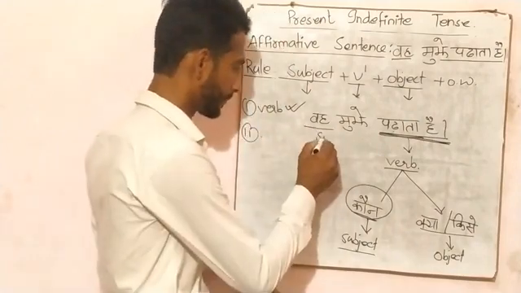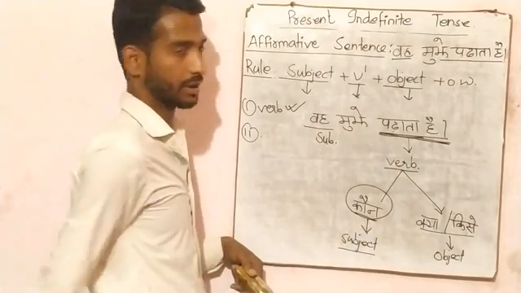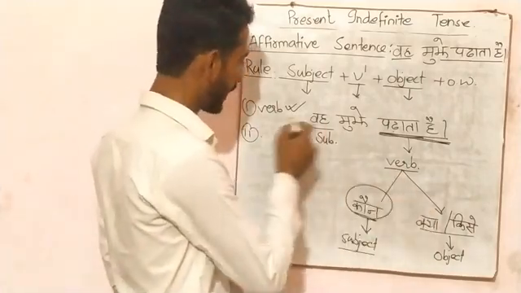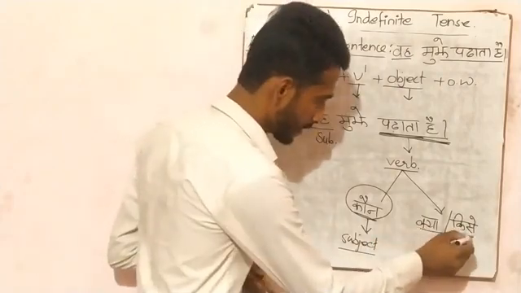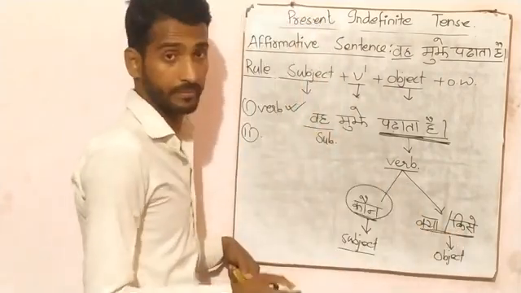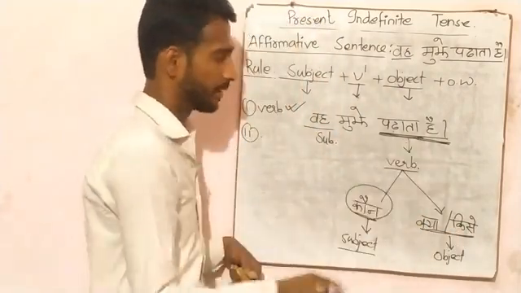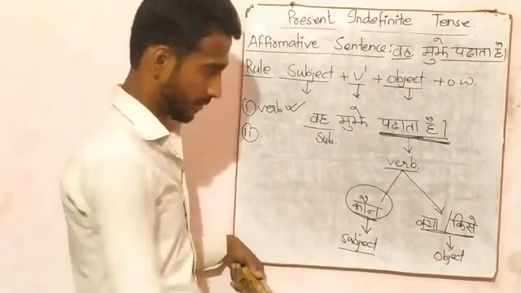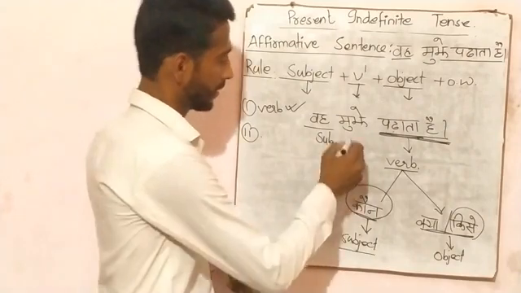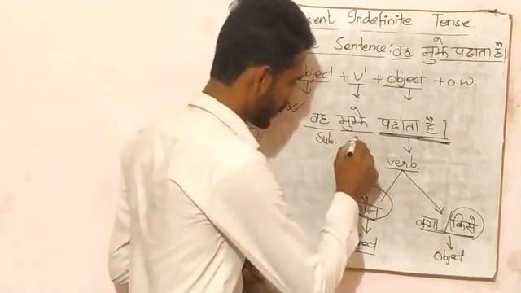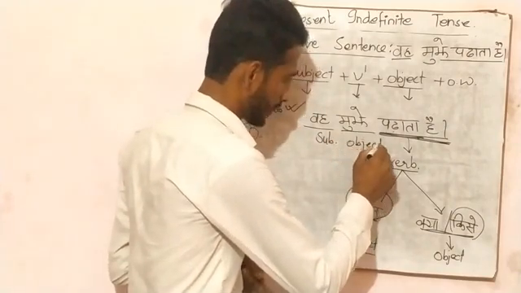So it's a subject. Now we have to find out object. Then ask another question, क्या पढ़ाता है. We are getting no answer. So ask this question, किसे पढ़ाता है. Then we got the answer, मुझे पढ़ाता है.